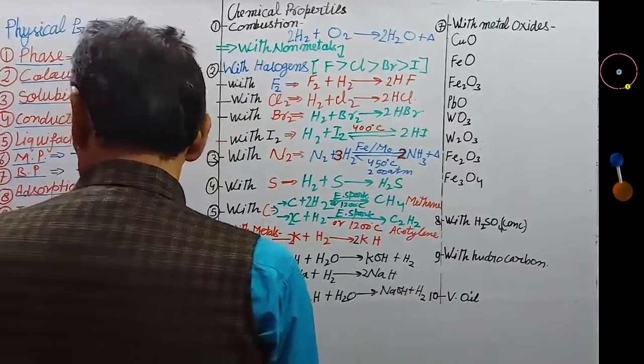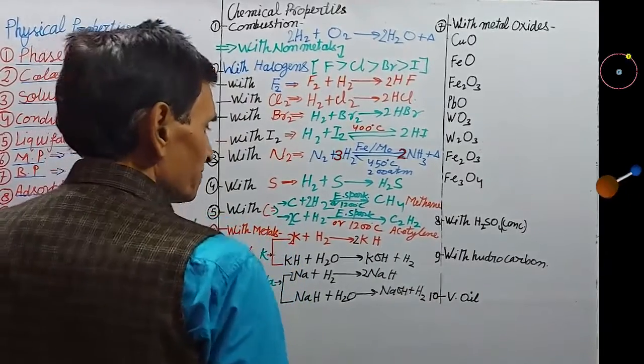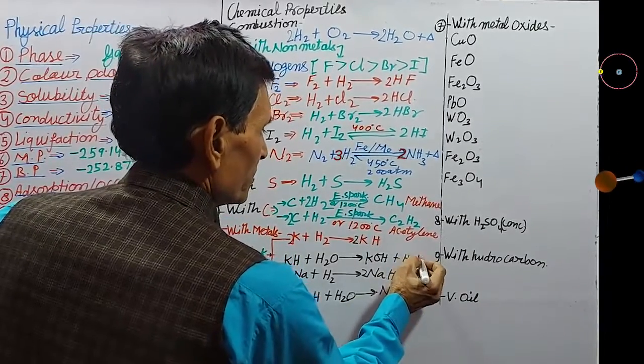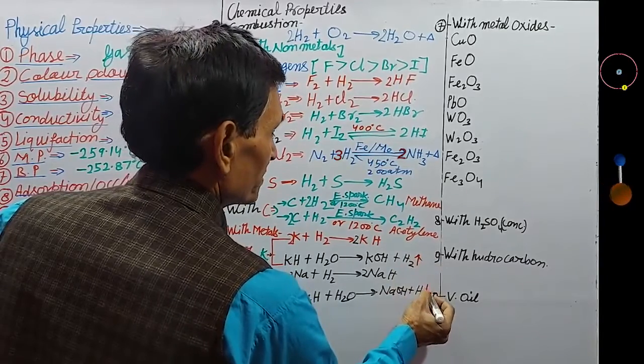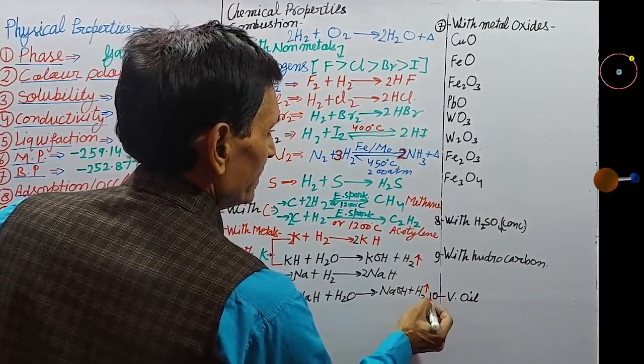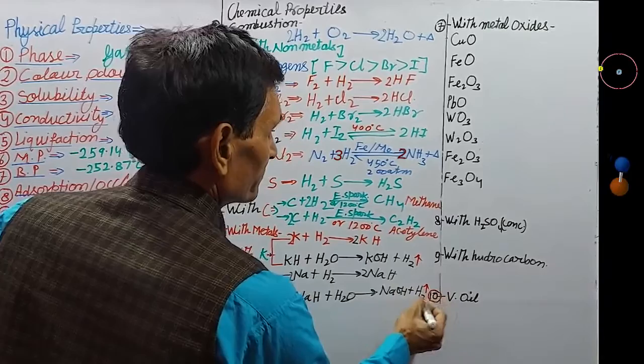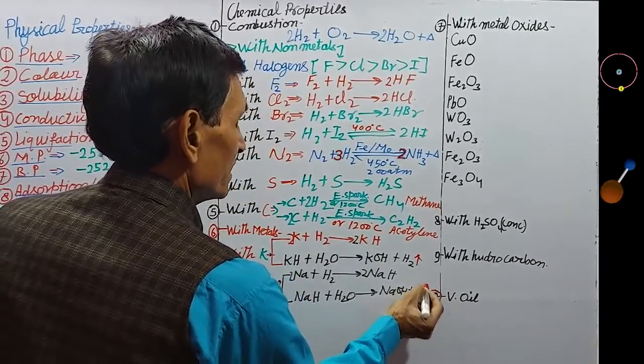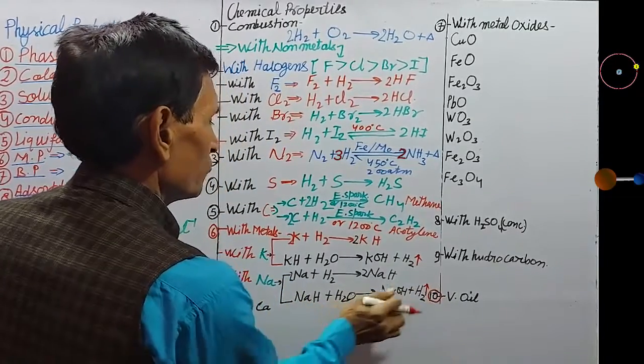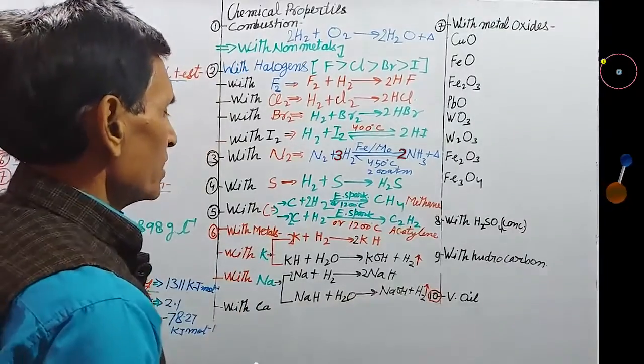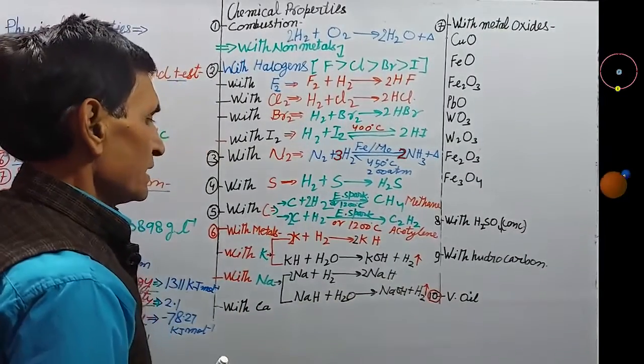Very important. In this reaction, there is formation of hydride, and this hydride on dissolving in water produces hydrogen gas.